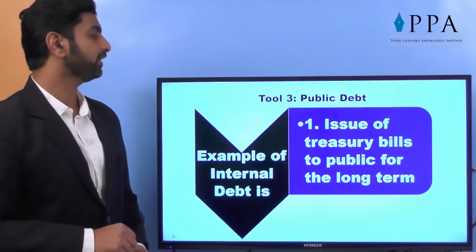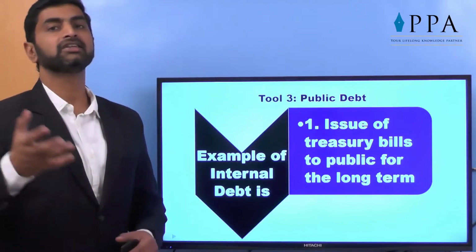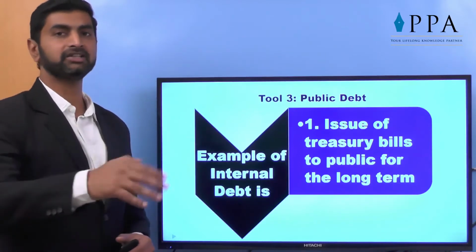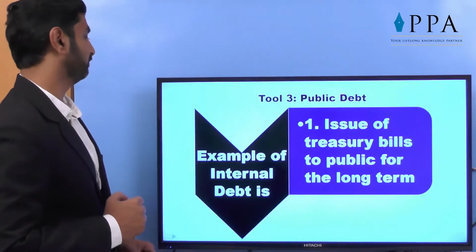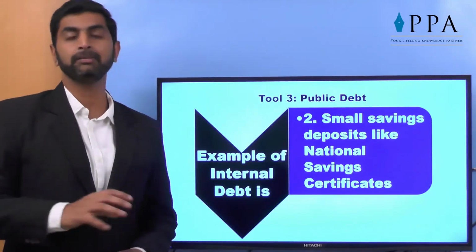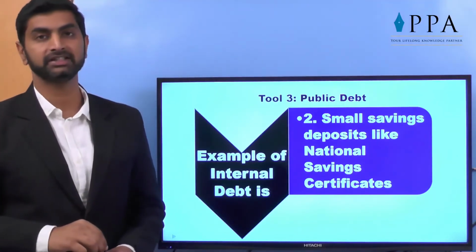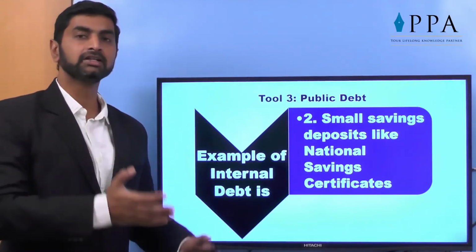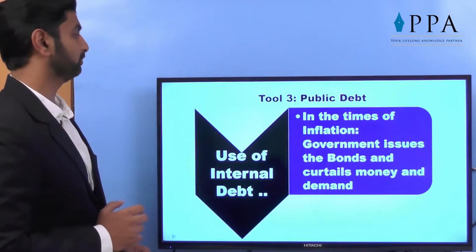Example is issue of treasury bills to public for a long term. So government offers a good interest rate. So instead of keeping in FD, public invests the amount in government deposits or government bonds. So that's a kind of loan taken from public by the government. Small saving deposits like NSC is one of the most famous tools for investment for at least 3 or 4 generations. They have invested a huge amount in NSC, that is National Saving Certificates. The amount is given to the government as a short-term or a medium-term loan.